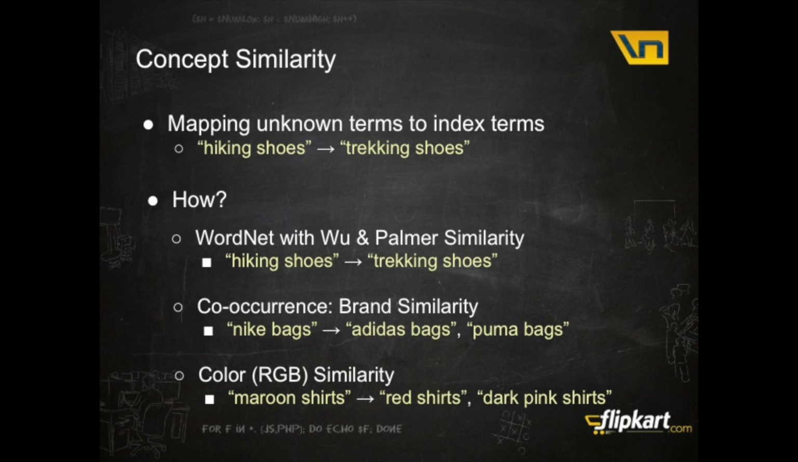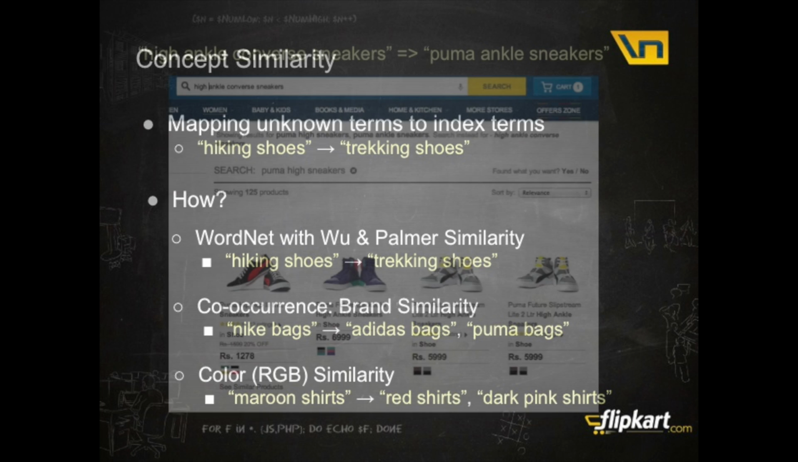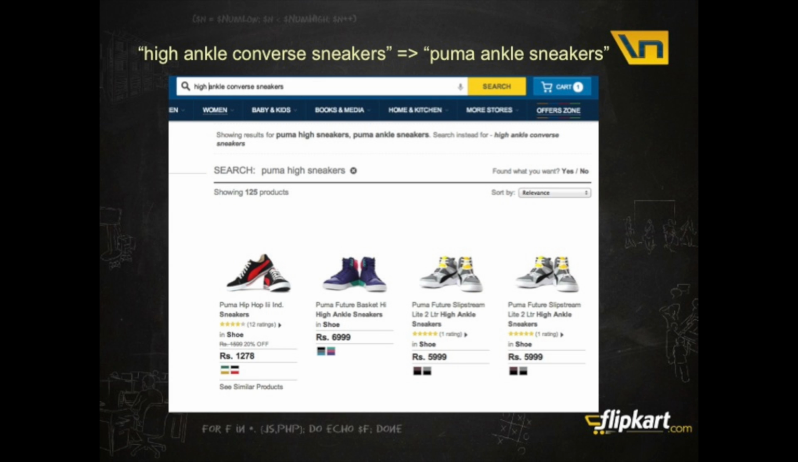Then there is color similarity. Color similarity means we have queries where users search for maroon shirts, and we map this maroon to its RGB space. In this RGB space, we find other similar, closest RGB values that we have products for. We can map maroon to red and dark pink shirts, and we can show results for them. This is one of the examples.